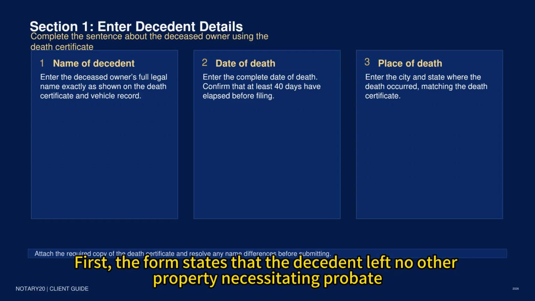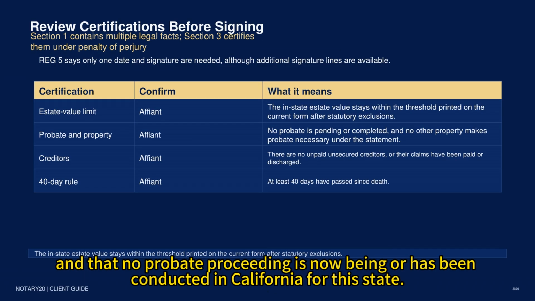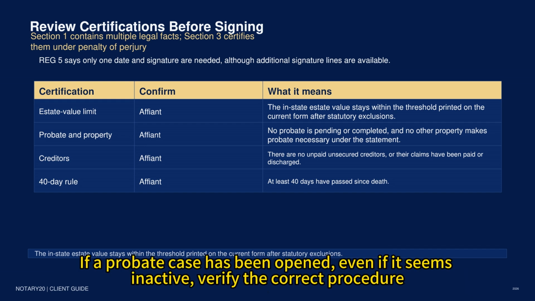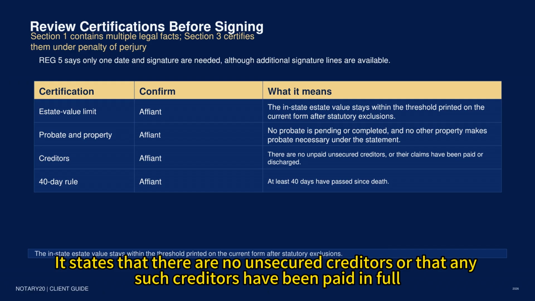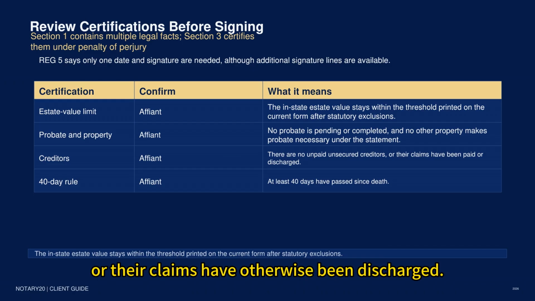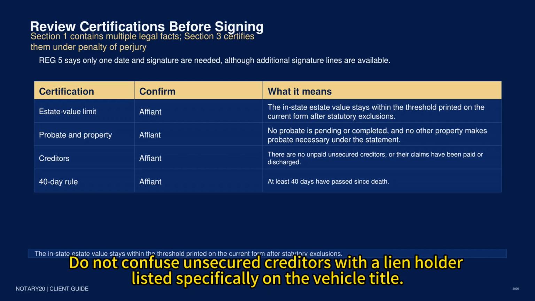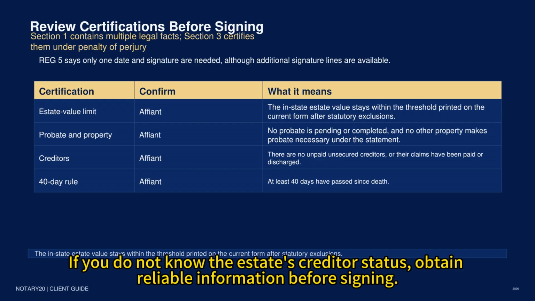First, the form states that the decedent left no other property necessitating probate, and that no probate proceeding is now being, or has been, conducted in California for the estate. If a probate case has been opened, even if it seems inactive, verify the correct procedure before using this affidavit. Second, the form addresses unsecured creditors. It states that there are no unsecured creditors, or that any such creditors have been paid in full, or their claims have otherwise been discharged. Do not confuse unsecured creditors with a lien holder listed specifically on the vehicle title. If you do not know the estate's creditor status, obtain reliable information before signing.